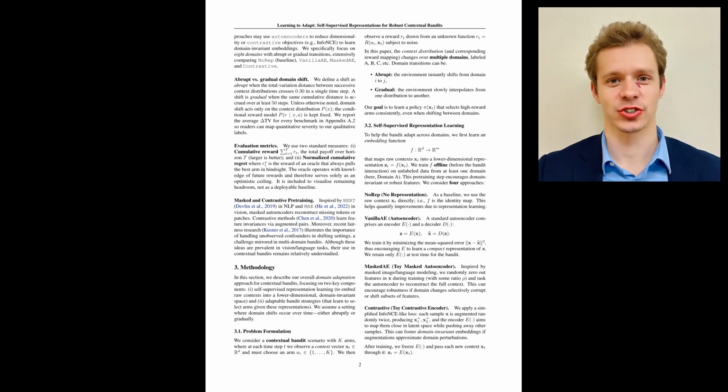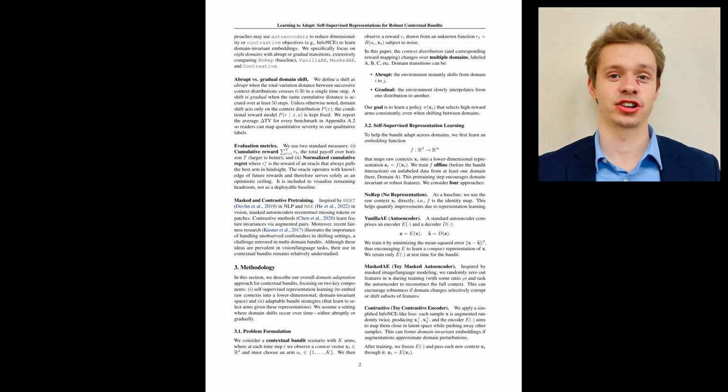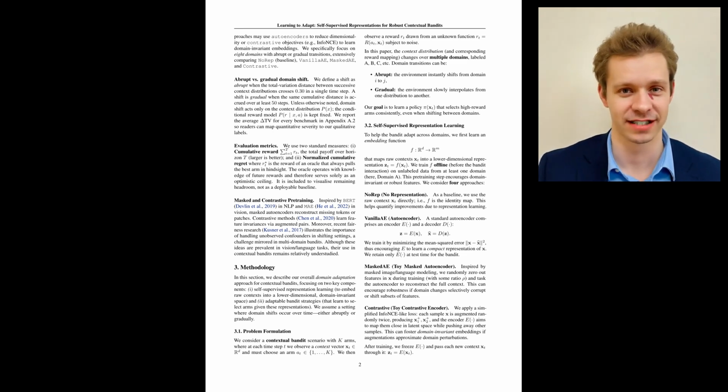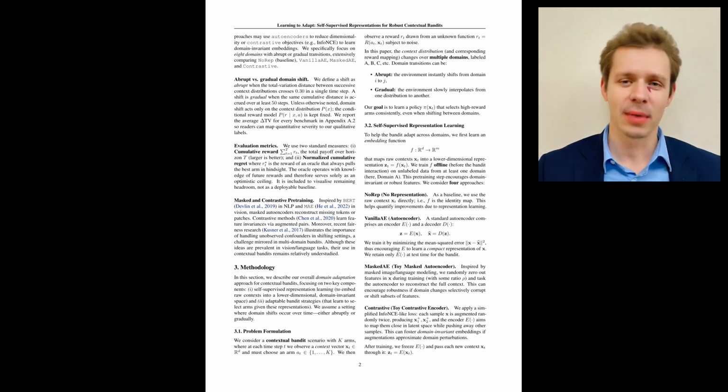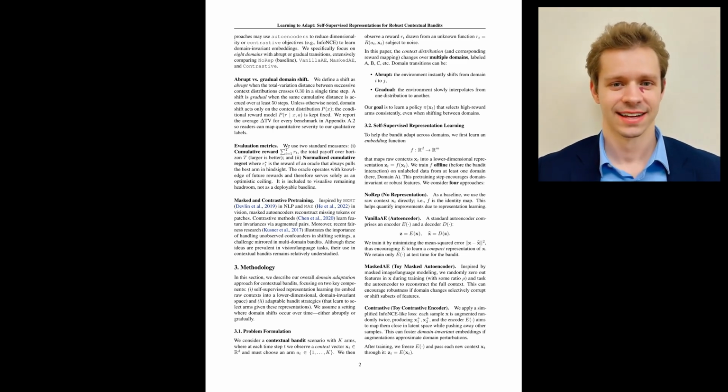Third, representation learning for bandits suggests that unsupervised or self-supervised features can make online learning more sample efficient and more robust to distribution changes.